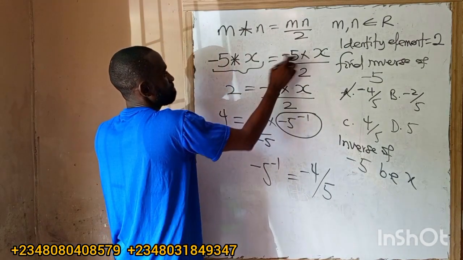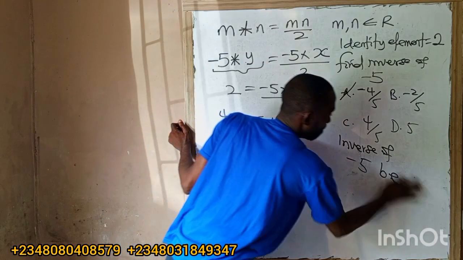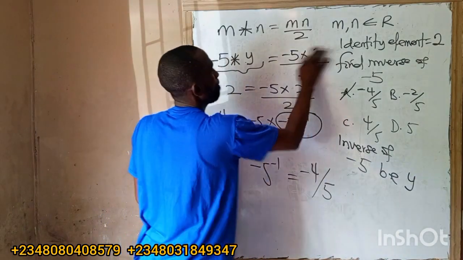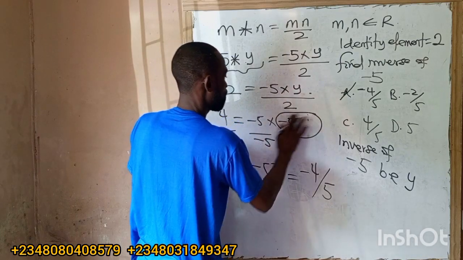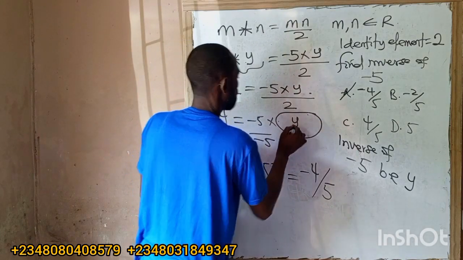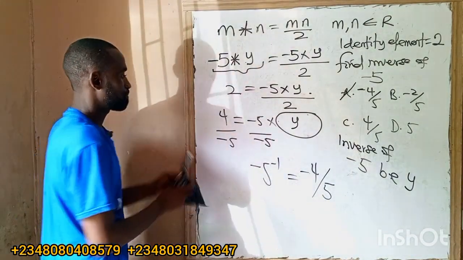Let me use y, because of this symbol here. Let it be y. So this will now be what? Y. This is what I'm looking for. You see it? I think it is clearer now.